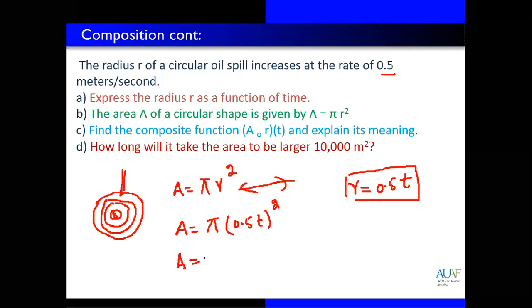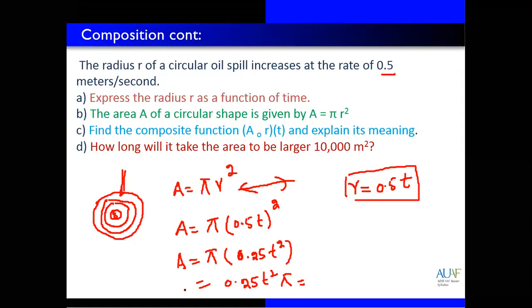Area is equal to what? We have pi, 0.5 squared is 0.25. So 0.25, and t square is t square. Now we can write 0.25 into t square multiplied with pi.